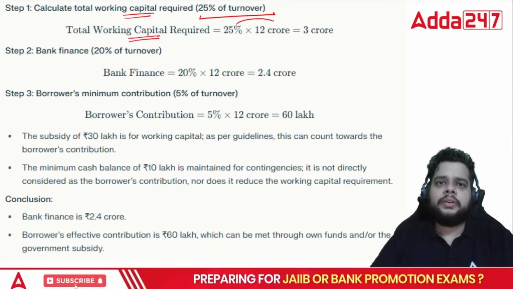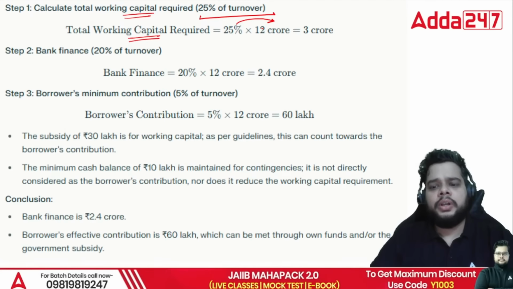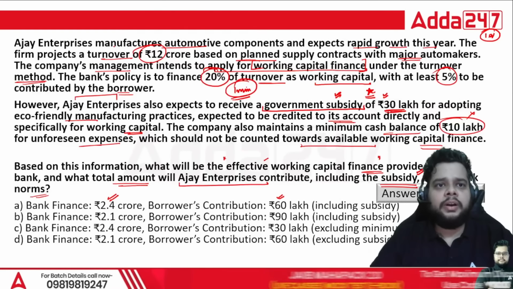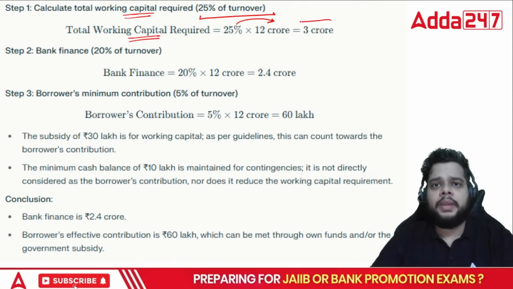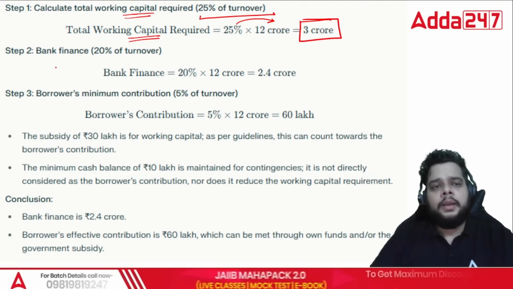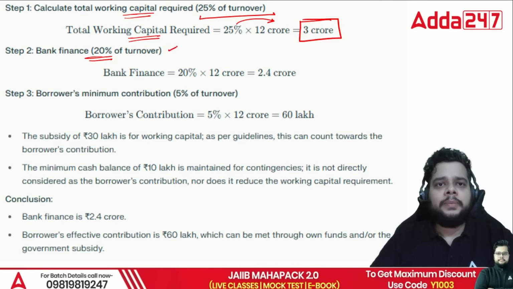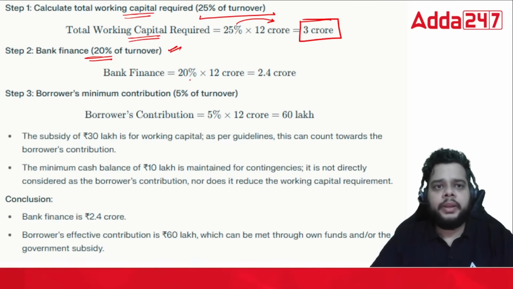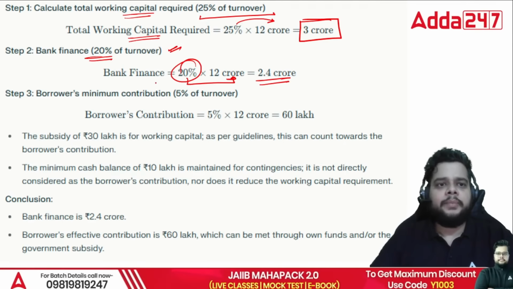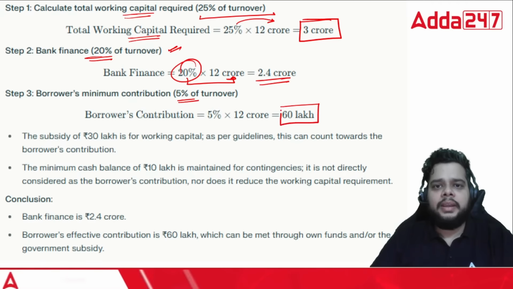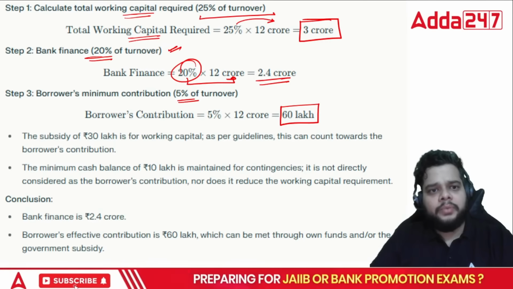So 25% of the 12 crore, which is what? The 12 crore is your turnover. So 12 crore, 25% will be 3 crore. Then we have bank finance, which will be 20% of the turnover. 20% of 12 crore will give you 2.4 crore. After that, the margin amount will be what? 5% of the turnover, which is 60 lakh. So very simple question, fine.